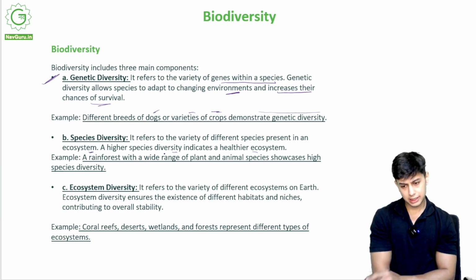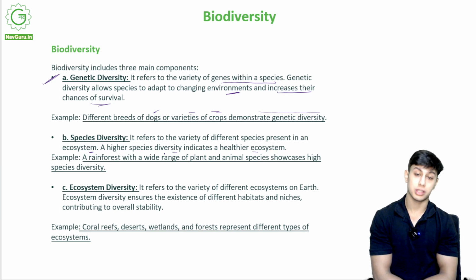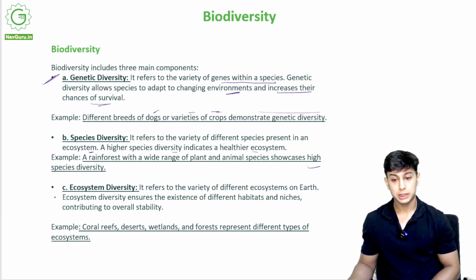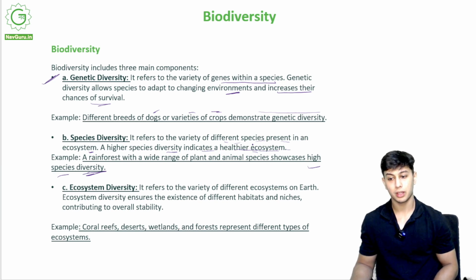If there is a very small number of species in that ecosystem, that means it is not very healthy. There is not a lot of food for everyone. It is not livable. It is not a good ecosystem. But a forest, a rainforest, has a lot of plants and animals living inside it. It shows high species diversity. Variety of different species present in an ecosystem, a higher diversity indicates a healthier ecosystem. Always remember.